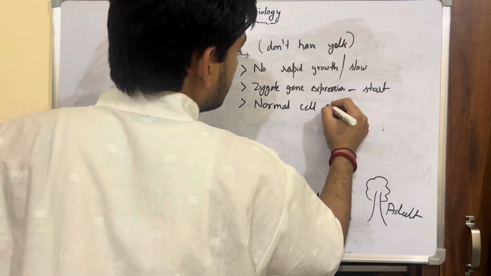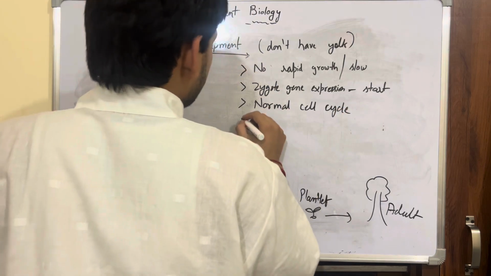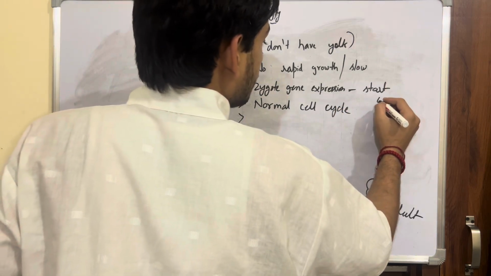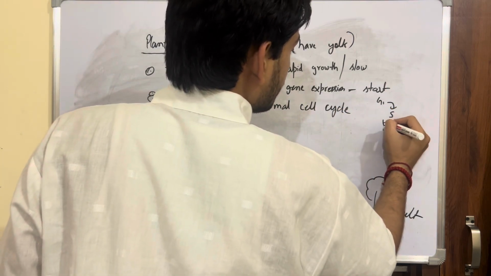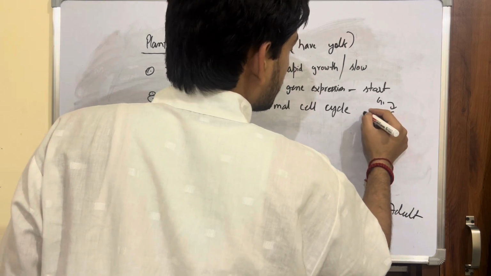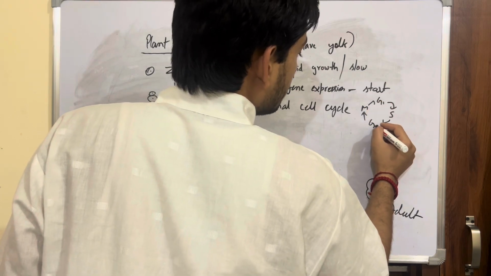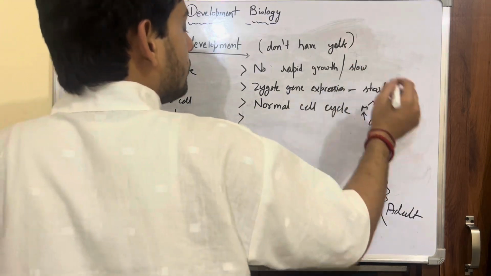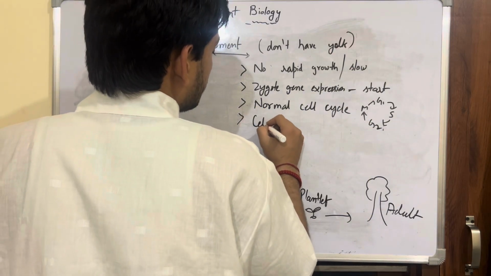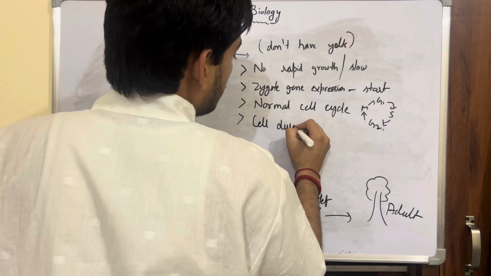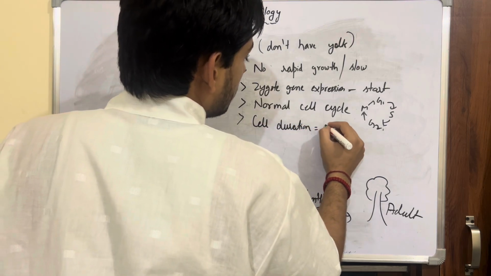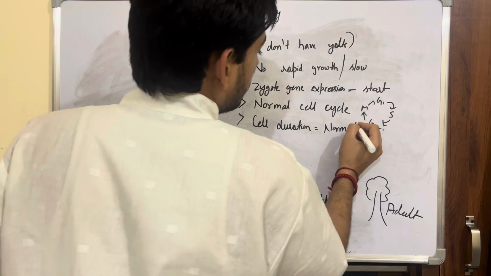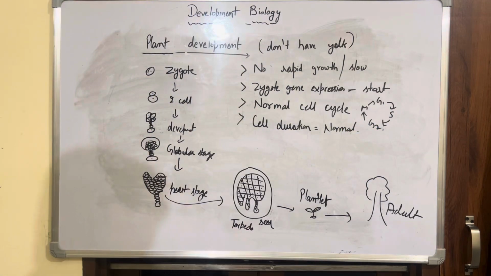Normal cell cycle means all the gap phases are present, S phase is also there, and of course M phase. So everything is normal, and of course cell cycle duration is also normal. So you can say that in case of the development of your plant, everything is normal.